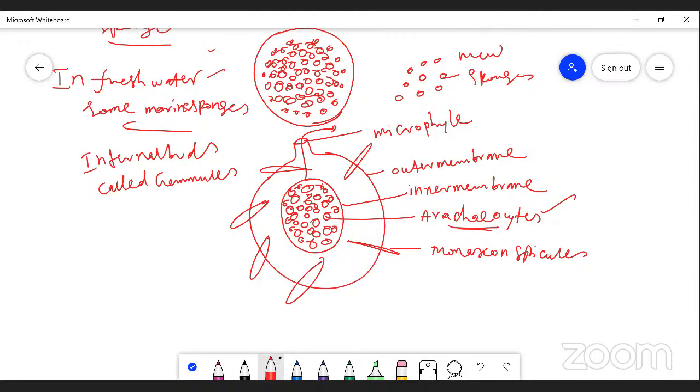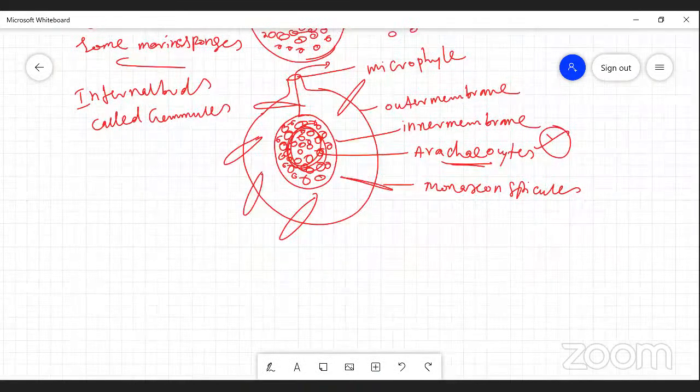A gemmule is hard and ball-like, and its internal mass is called archaeocytes. When conditions are favorable, each archaeocyte becomes a new sponge. This type of reproduction in sponges is called endogenous budding.